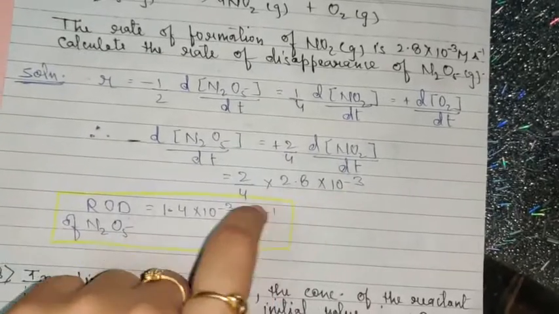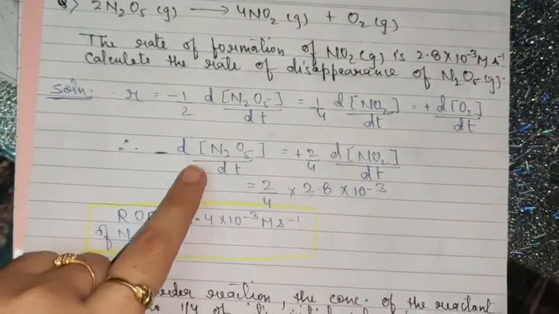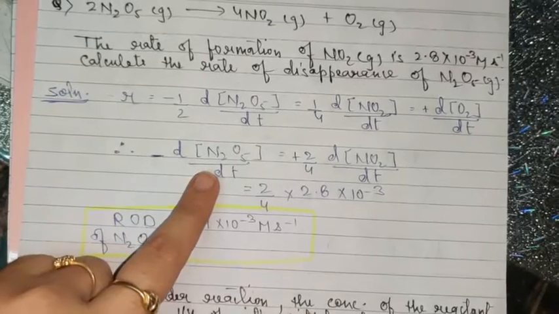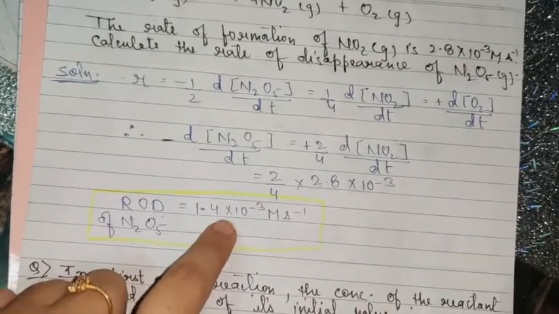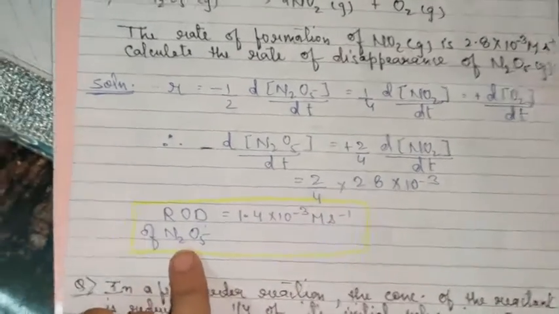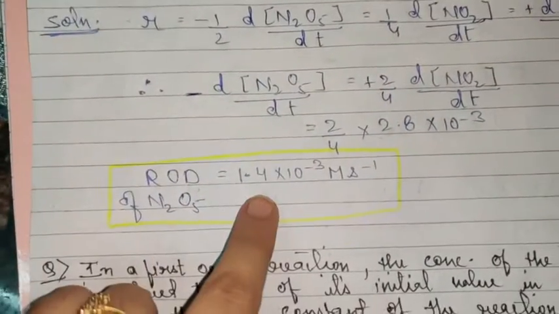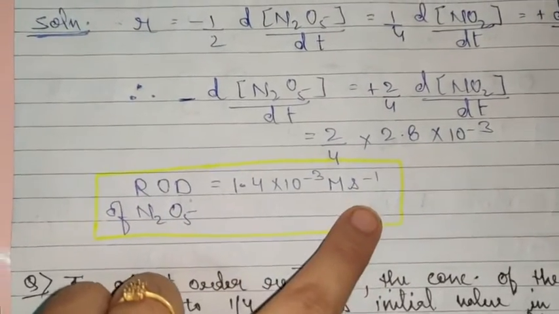So you'll get the answer in this form. And as I told you, the rate of disappearance or rate of appearance is never mentioned with a negative sign, so the answer will be mentioned as it is. The calculation is already done for you, and the rate of disappearance of N2O5 will be 1.4 into 10 raised to the power minus 3 molar per second.